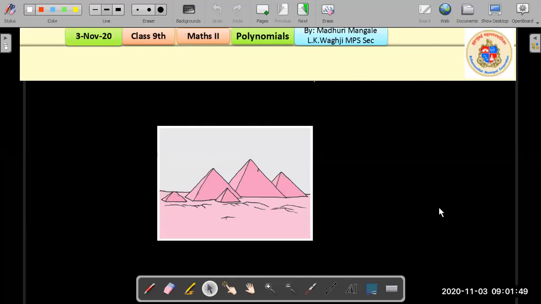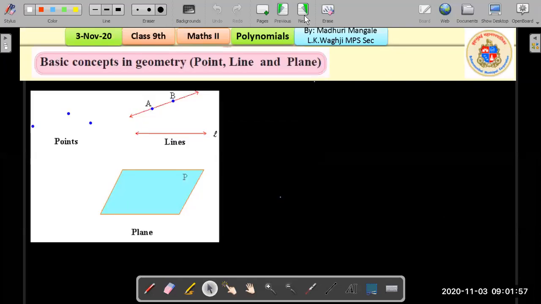Now let us look at what are the real basics. Just a minute, let me switch. Yes, so the very basic thing about geometry is a point. From the point forms a line, and from the line forms a plane. So starting with the word point. What do you mean by point?